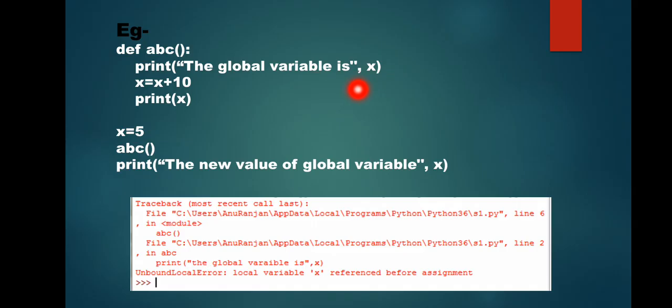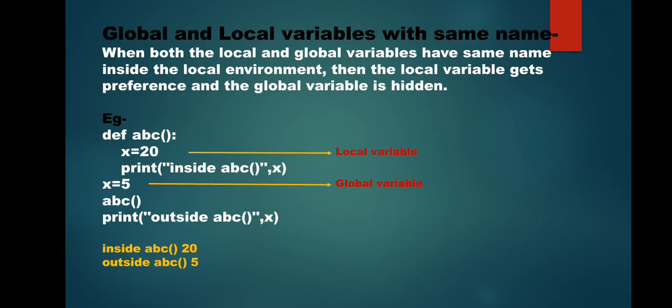Why? Because in this function you are about to create a local variable. However, this creation is still not complete, so you cannot use that variable without creation. See the error it has given: x is referenced before assignment.